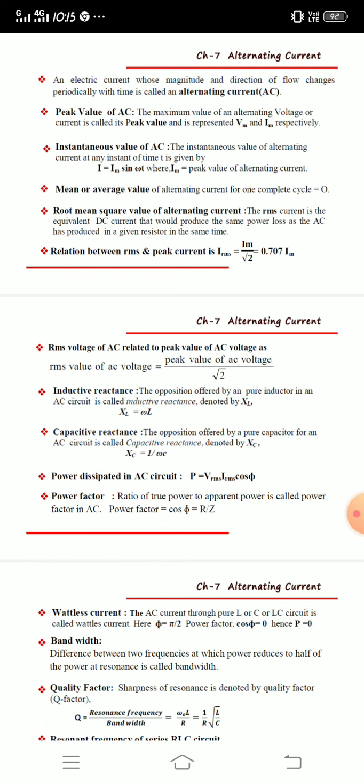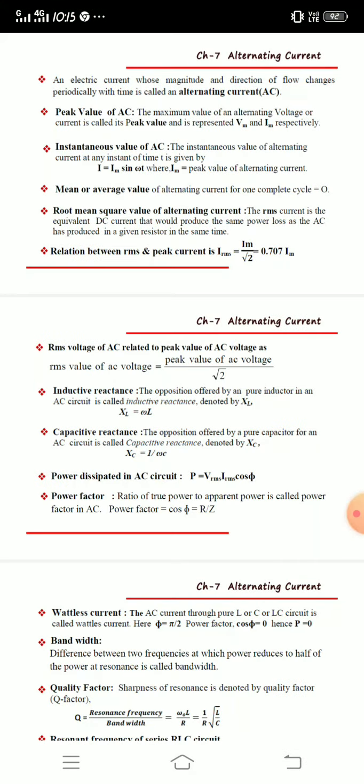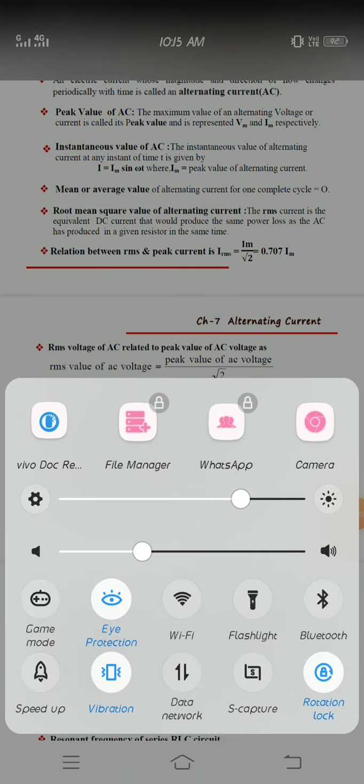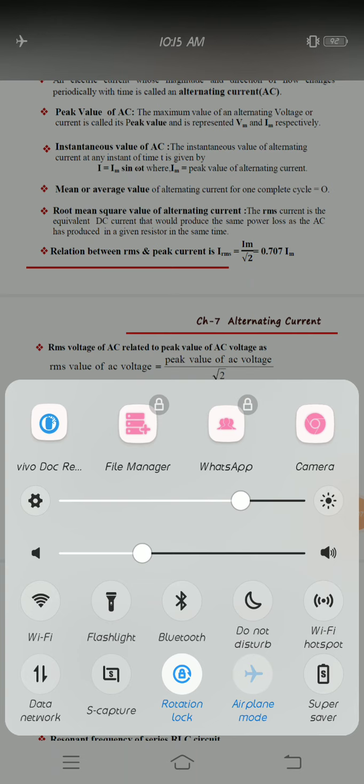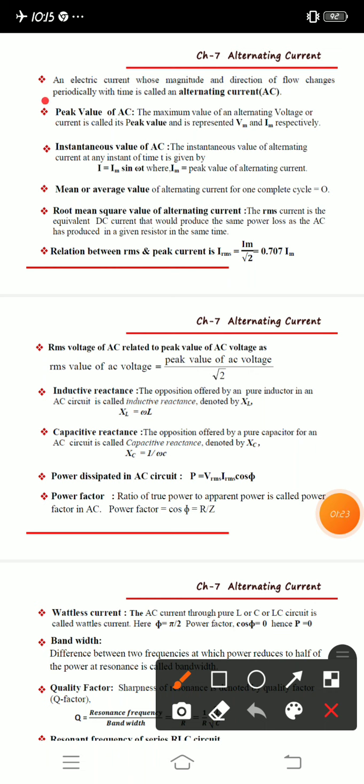Okay, but this alternating current, the name itself indicates that this current is changing. How is it changing? It is changing periodically with time. That's why it is called alternating current.